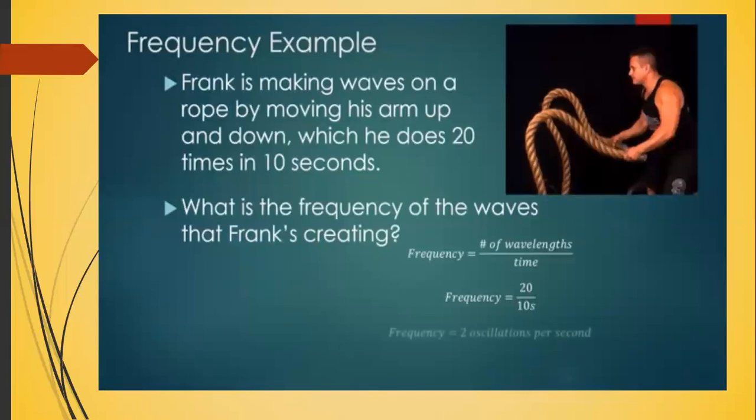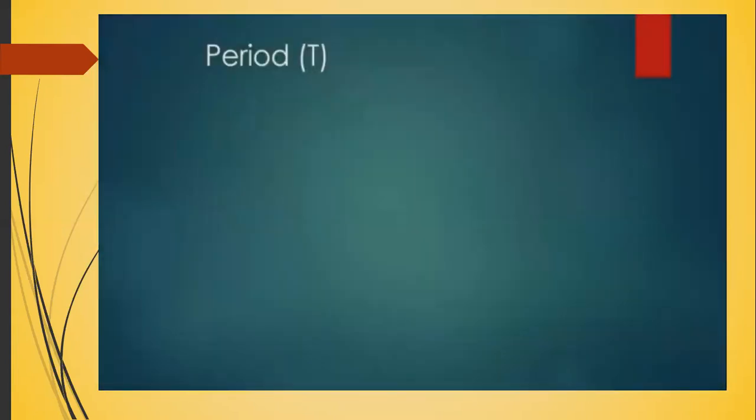20 divided by 10 seconds gives us a frequency of 2 oscillations per second, is a way we can describe that. And if we want to put our new unit on there, which we do, we can call that 2 hertz. Let's take a look at period.